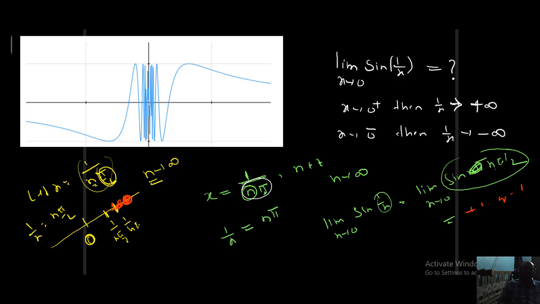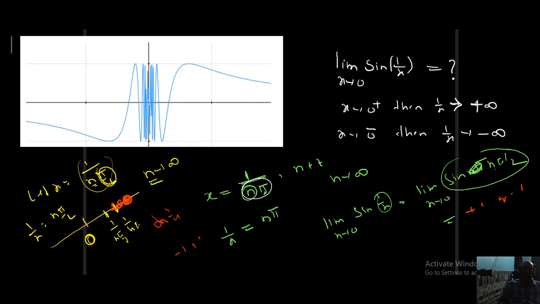Here it is giving plus 1. Here it is giving minus 1. What is the meaning of that? In fractions of a second, the output value of sin 1 by x is changing. That's why I can say sin 1 by x oscillates between minus 1 and 1.